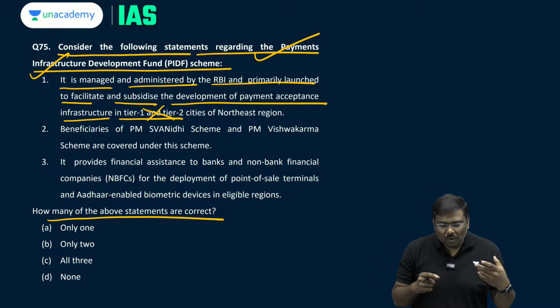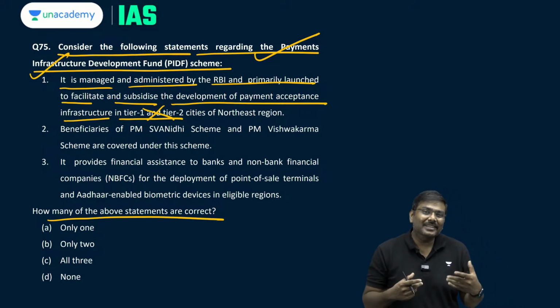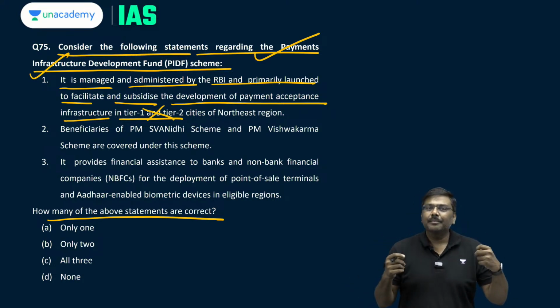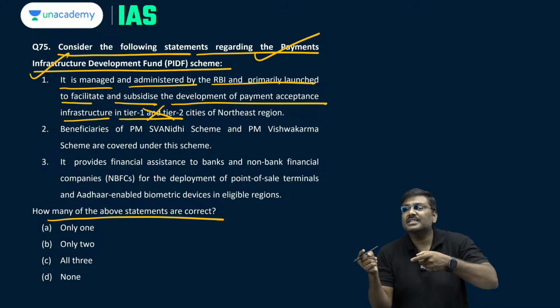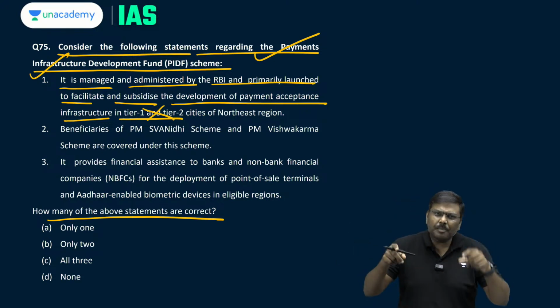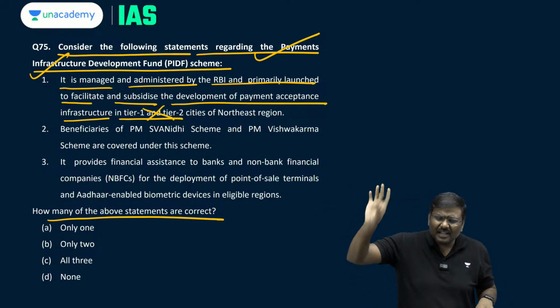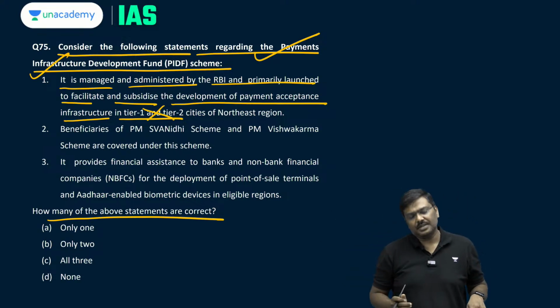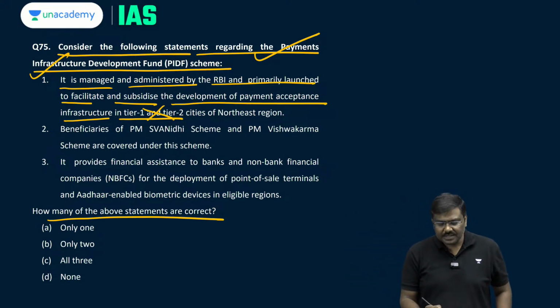You don't need to promote in the tier 1 and tier 2. Why? These are very large cities. People anyways will be demanding this kind of infrastructure, and the shopkeepers and other sellers, the other parties already have a lot of infrastructure. So it is tier 3 to tier 6.